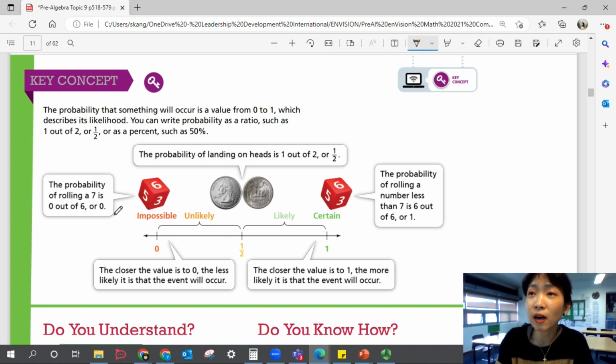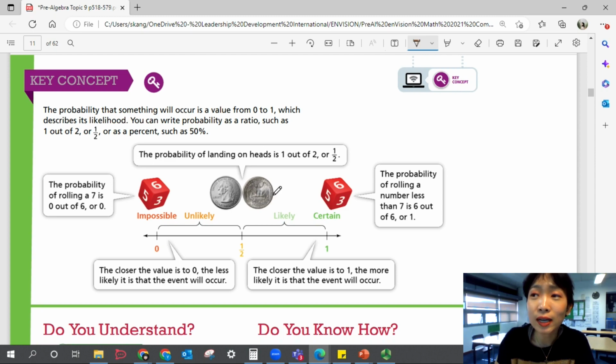The probability of rolling a 7 is 0 out of 6, right, from this die. So that's impossible. There's not a chance, 0%. The probability of rolling a number less than 7, which is all the numbers, is certain. It's 6 out of 6, or 1, or 100%. The closer the value is to 1, the more likely it is that the event will occur.